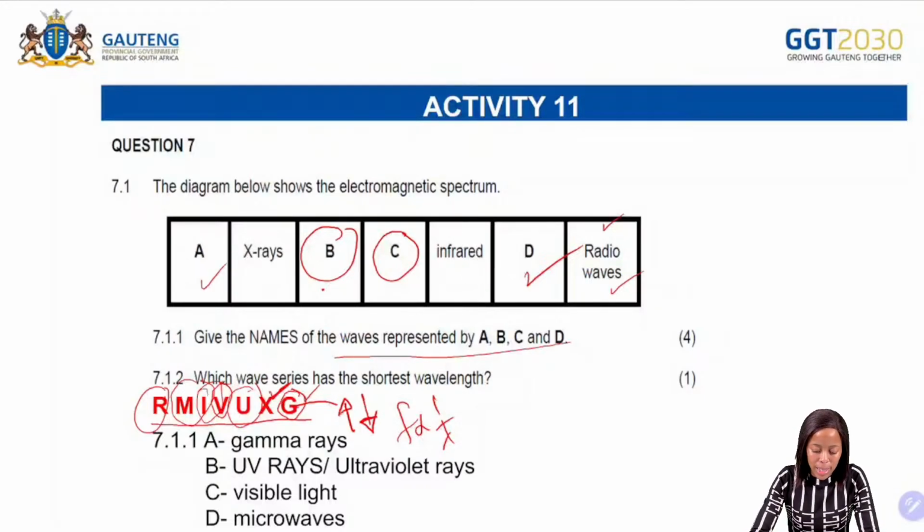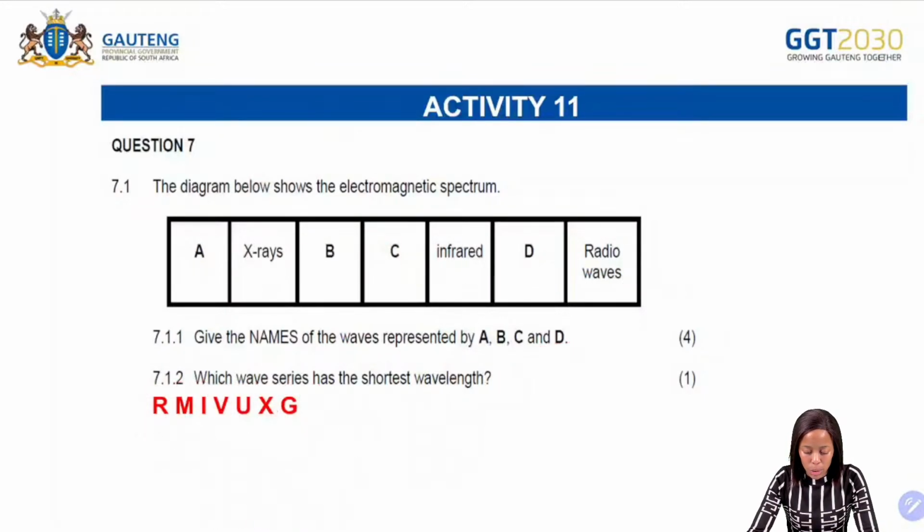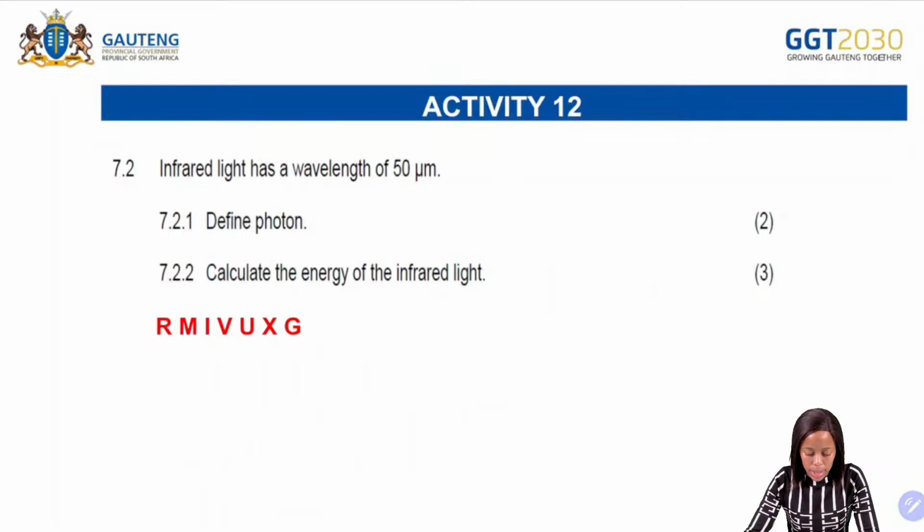So we know that the gamma rays will have the highest energy. Therefore, they should then have the shortest wavelength there. So our answer for this one will therefore be the gamma rays there.